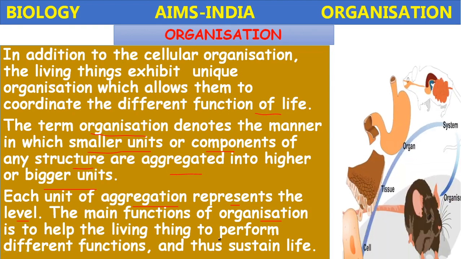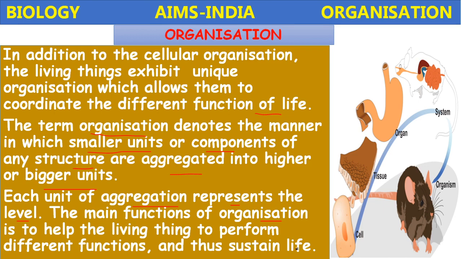Okay? So for example, here the cells combine to form a tissue. A tissue forms an organ. This is an organ related to the digestive system. Several organs of the digestive system combine to form a system called the digestive system.